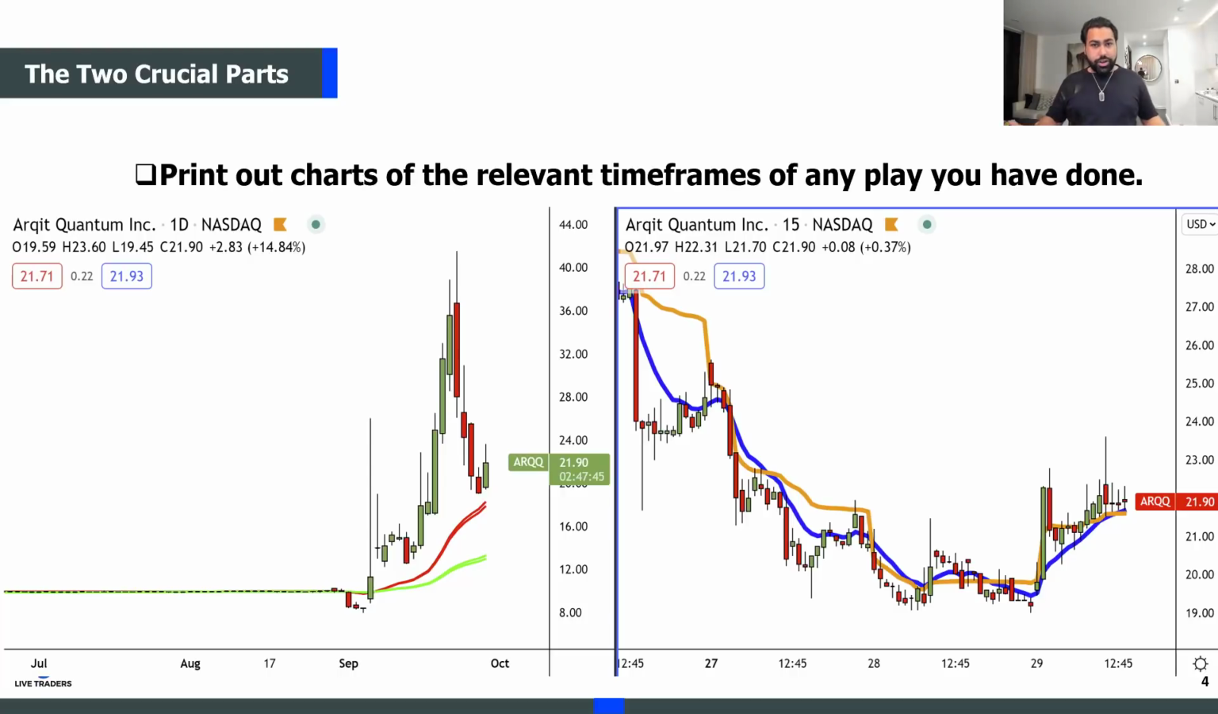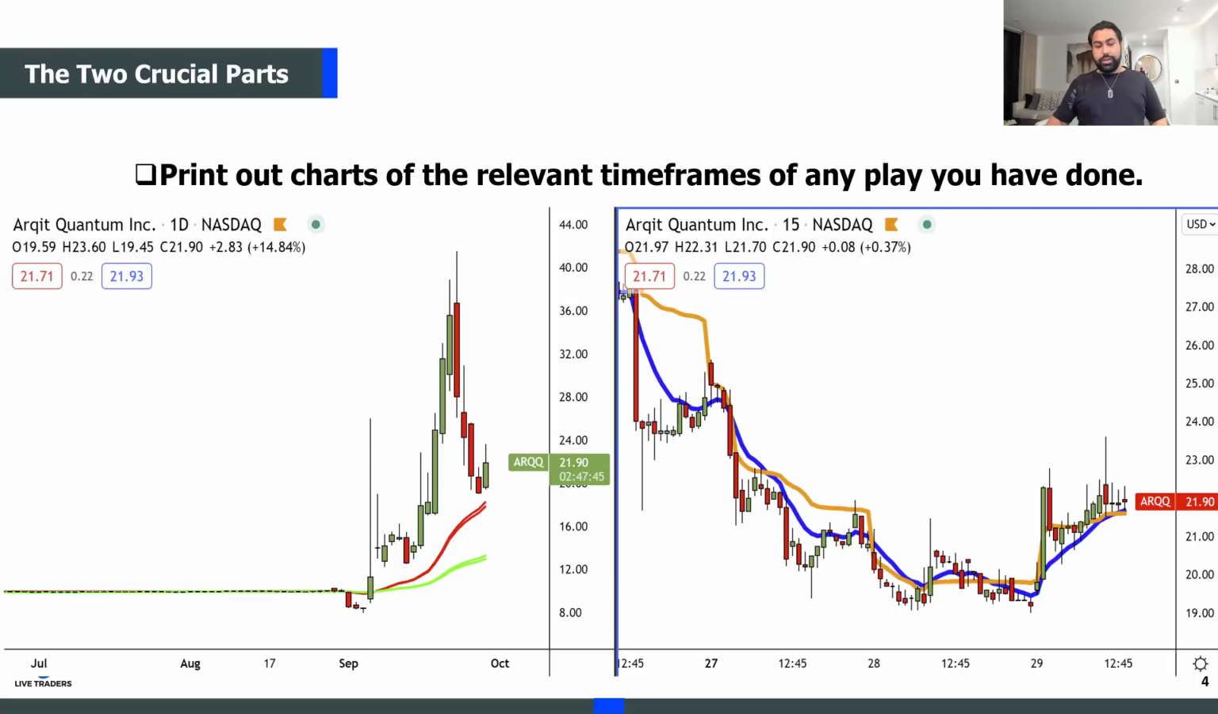Now, if you're a swing trader, if you're a long-term trader, maybe you have the monthly and the weekly, or the weekly and the daily, or the monthly, weekly, and the daily, right? Or maybe the daily and the 60-minute chart. So as a swing trader, you'll have your own time frames to review. As a day trader, you will have the time frame that you took the trade based upon. So print them out just like this, daily and 15-minute.